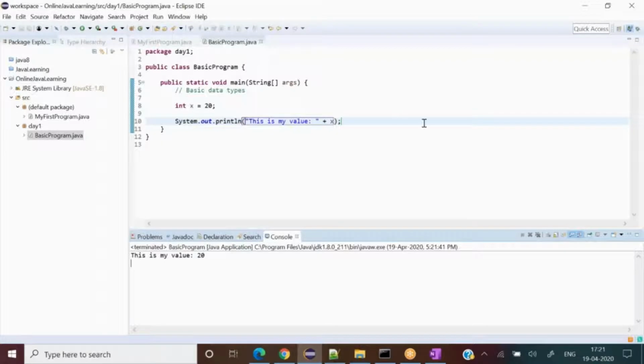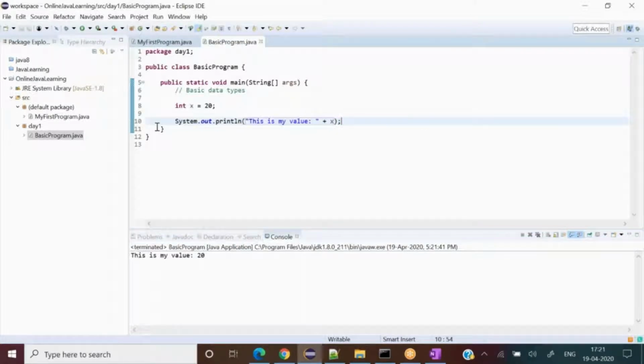I can show you debugging with respect to this as well. A lot of things can happen, and I can have a different data type also. Int y equal to, let's say, 30, and I want to print this also.